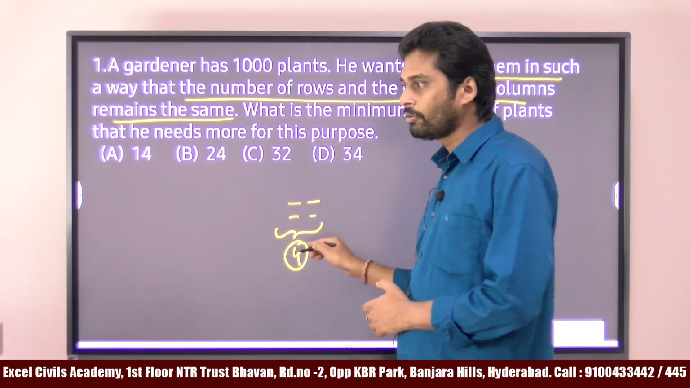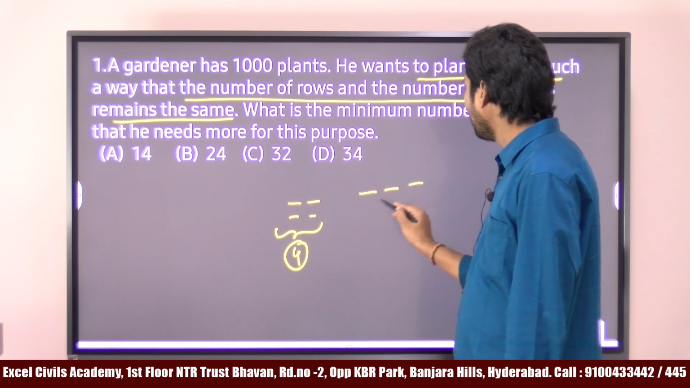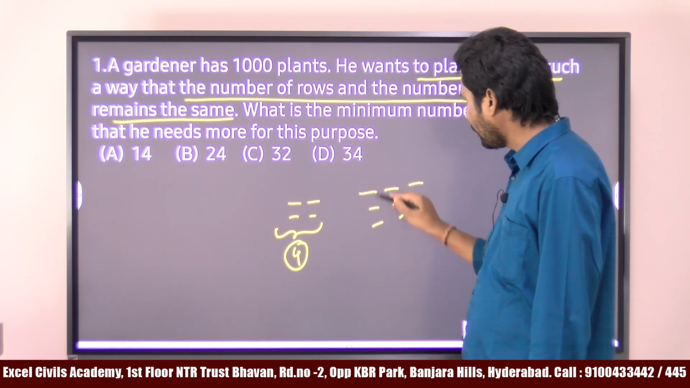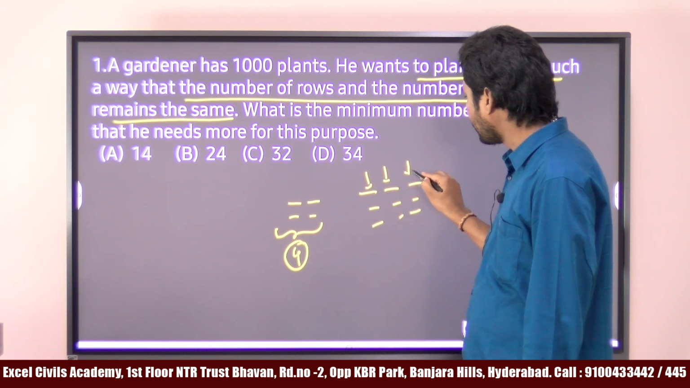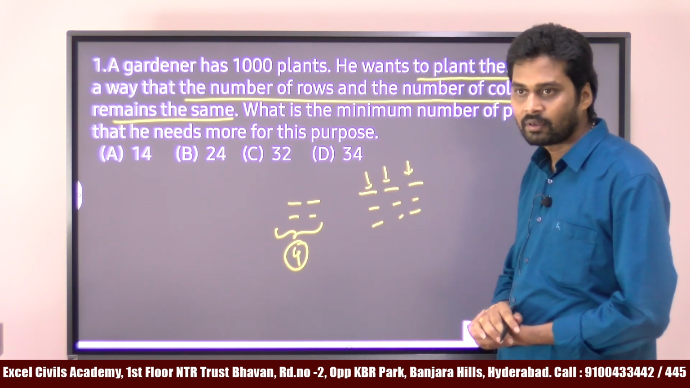2 horizontal rows, 2 vertical rows. So 2 into 2 is 4. Suppose I want to plant them in 3 rows and 3 columns: 1, 2, 3 rows and 3 columns. How many plants am I planting? 9.